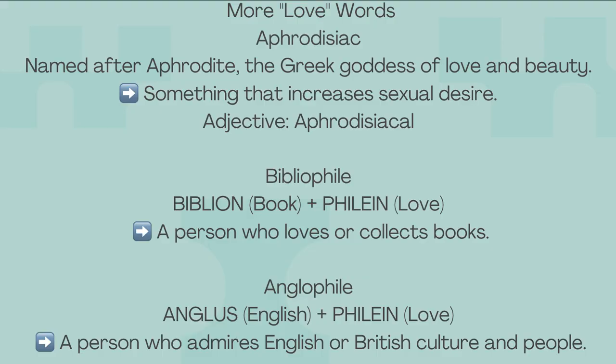Then we have bibliophile. Bibliophile comes from biblion, which means book, and philein, which means love. It is a person who loves or collects books. Then we have anglophile. Anglophile comes from anglus, which means English, and philan, love. A person who admires English or British culture and people is called an anglophile.